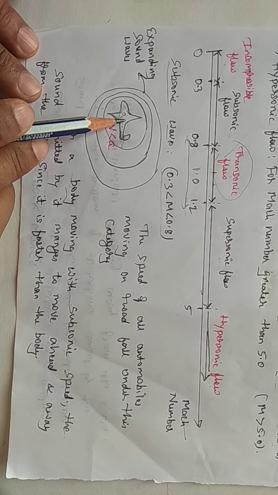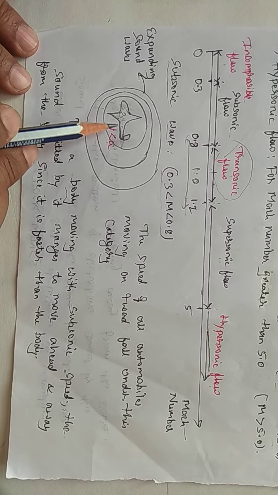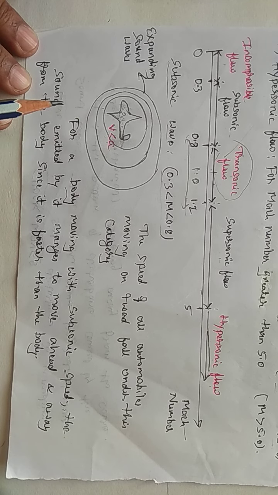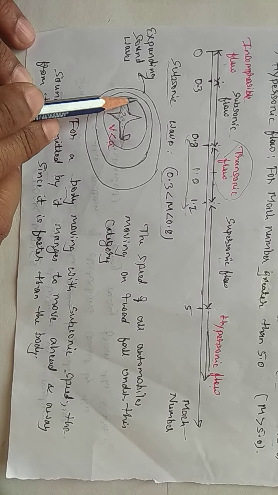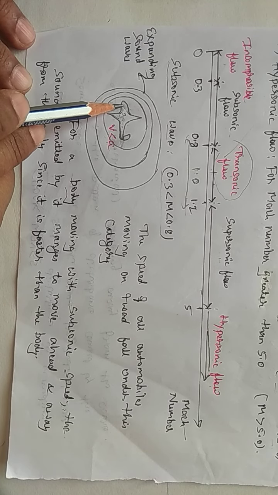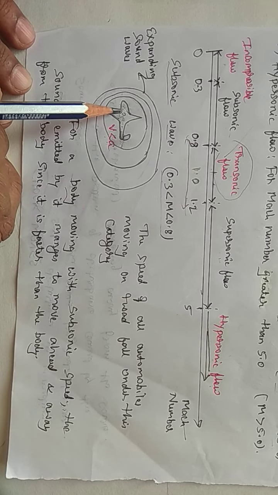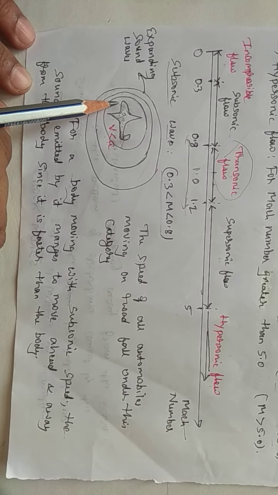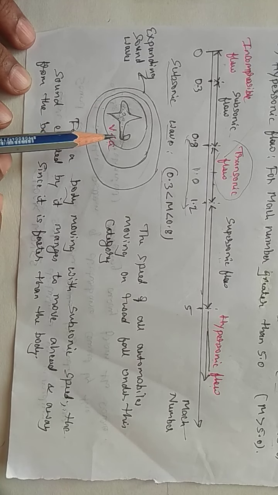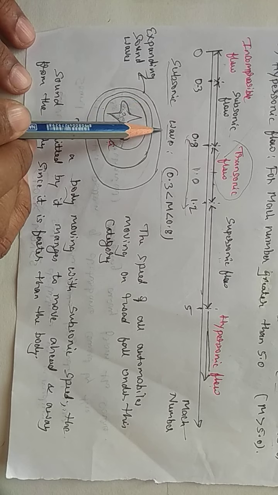Whenever such a thing is moving in the medium, for a body moving with subsonic flow, the sound emitted by it manages to move ahead and away from the body. Try to understand here: whatever impact is produced by the object moves ahead, so in front of the object we can observe its effect. Even at the back it is there, but it is also ahead of the moving object. Such a disturbance will be observed in subsonic flow.